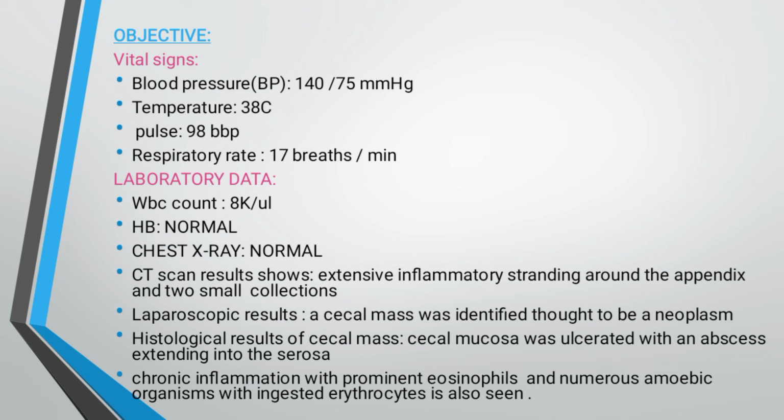The CT scan results show extensive inflammatory stranding around the appendix and 2 small collections. Laparoscopic results show a cecal mass was identified, thought to be a neoplasm. Histological results of the cecal mass: the cecal mucosa was ulcerated with an abscess extending into the serosa, and chronic inflammation with prominent eosinophils and numerous amoebic organisms with ingested erythrocytes is also seen.